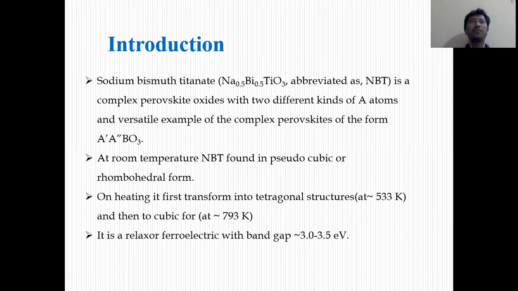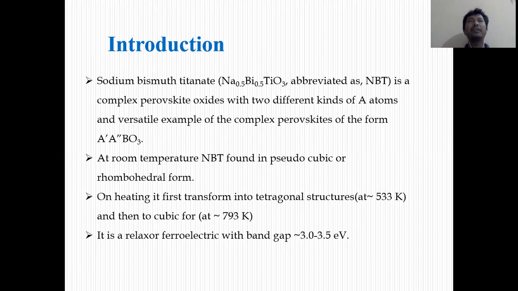In the complex perovskite structure, however, the A site is shared by two cations. Here sodium and bismuth share the A site, and with the B site cation titanium and oxygen, it forms the complex perovskite structure sodium bismuth titanate.